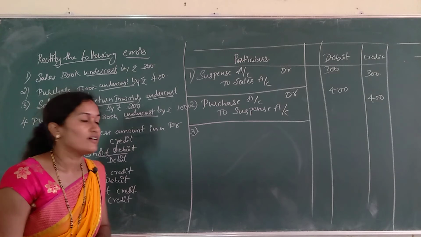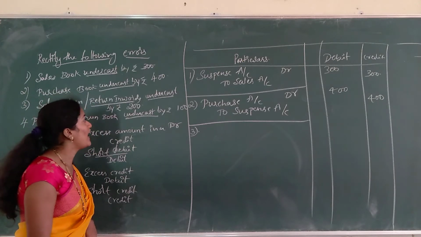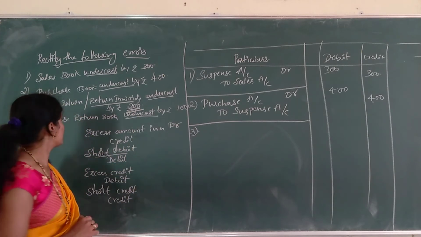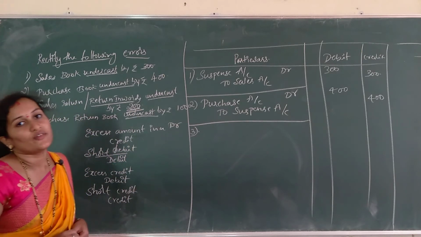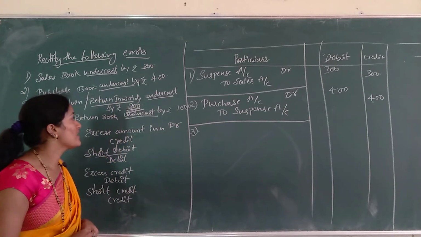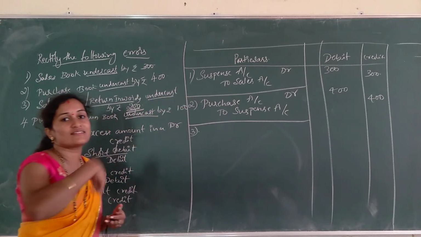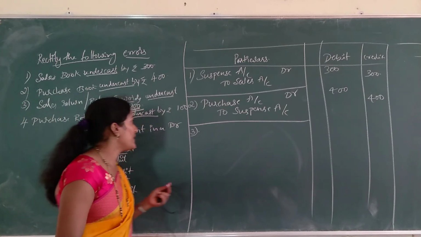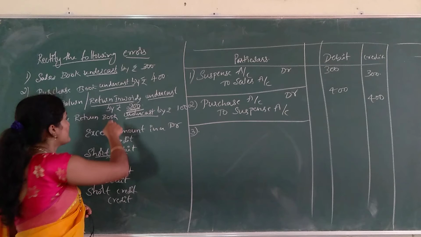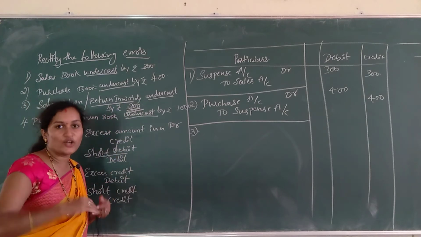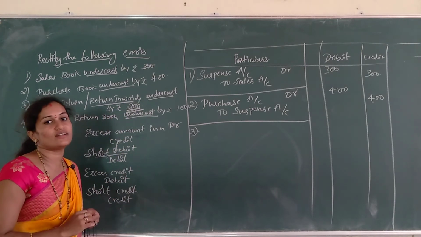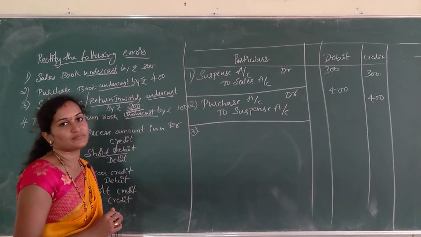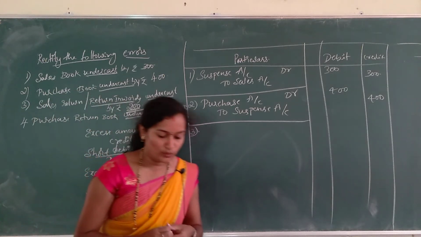Next, ಸೇಲ್ಸ್ ರಿಟರ್ನ್ ಬುಕ್. What do we call sales return? Return inwards. Sales return, also called return inwards, undercast by rupees 200. Sales return shows which amount? If sales is a credit amount, sales return is a debit amount. It shows debit balances. So the debit balance is short, not excess. Undercast, a short amount, lesser than the actual. So in order to rectify this, we have to further debit the account.